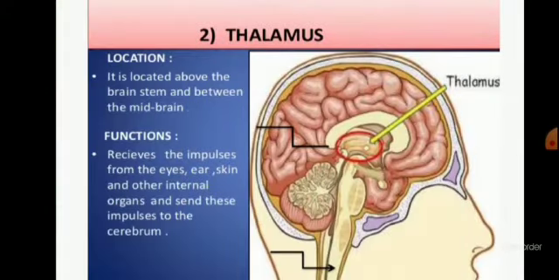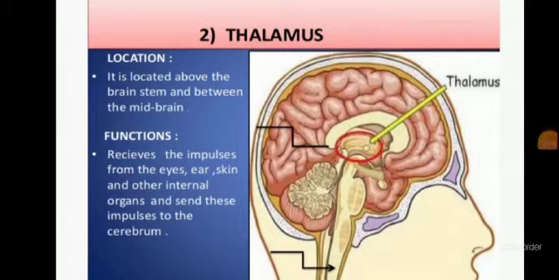The second part of the forebrain is thalamus. Thalamus is located above the brainstem and between the midbrain. We will discuss midbrain and brainstem later. What are the functions of the thalamus?